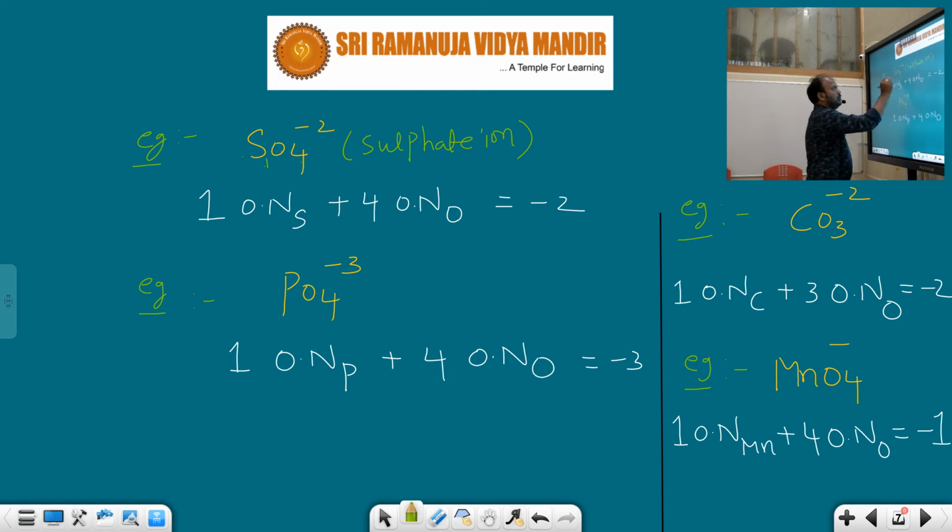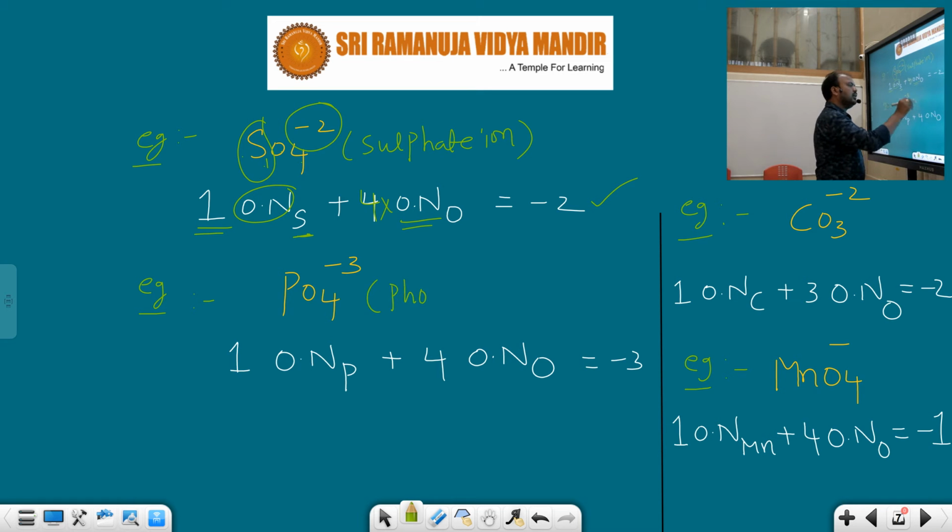First, sulfur. How many will be there? 1. So 1 times the oxidation number of sulfur. How many oxygens are there? 4 oxygens. So 4 times the oxidation number of oxygen should be equal to its charge. How much charge is present in it? Minus 2.